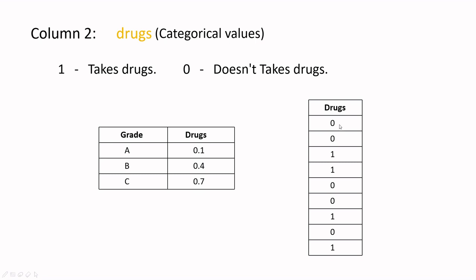So the first three were A graders, and you see that out of the three, two of them don't take drugs, and one of them does. The second group is also in the middle, actually. You can't say that it is not the right prediction. They are the right prediction, even though there is only one drug addict in the first three values, and also in the second three values, and in the last you have a high probability of drug addiction. So you have two values as 1 and one as 0. Now let's move to Colab for implementation.